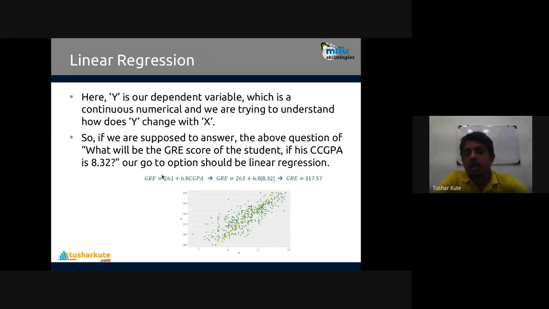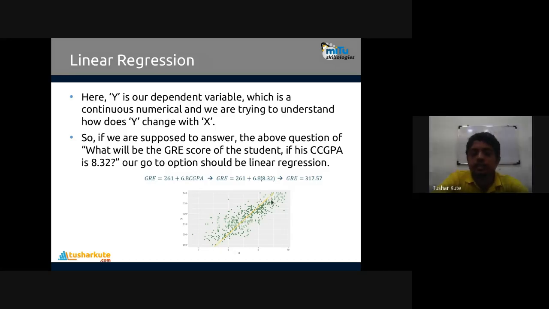The output variable is y, that is the GRE score, and our input variable is CGPA, 8.32 for example, and as per the line drawn, the average line drawn for all of these points is this one.